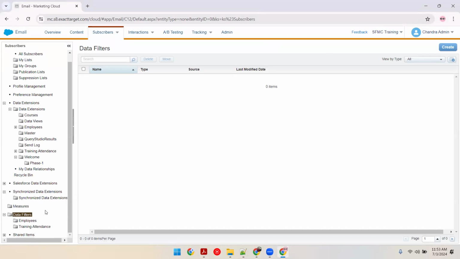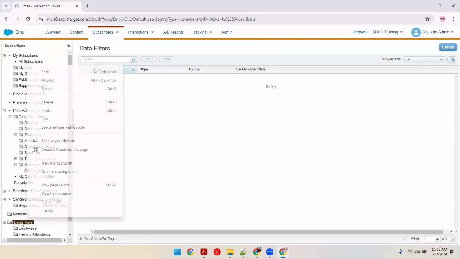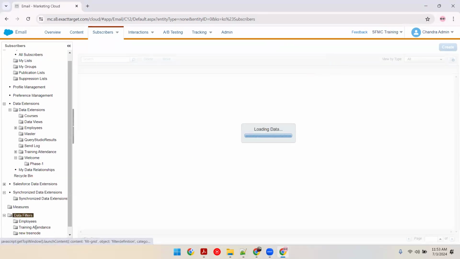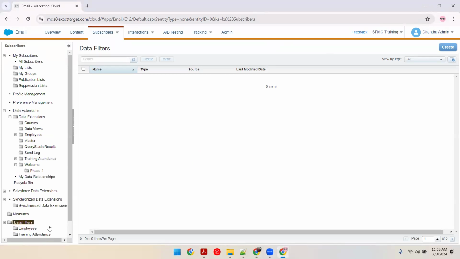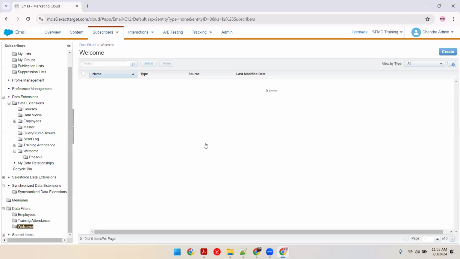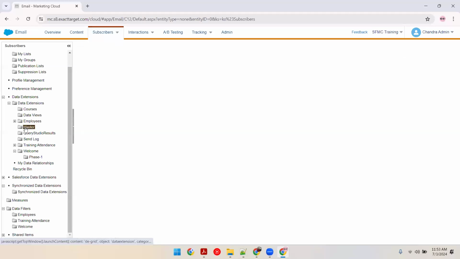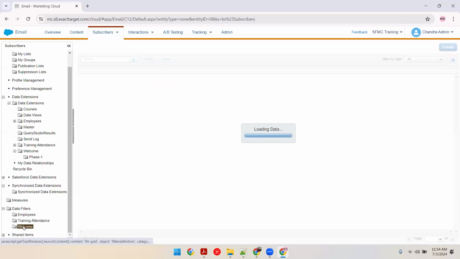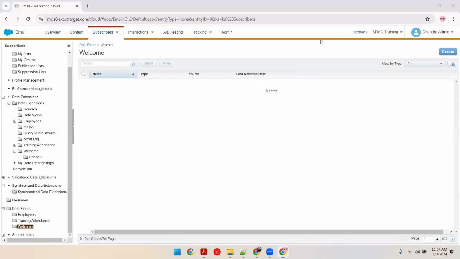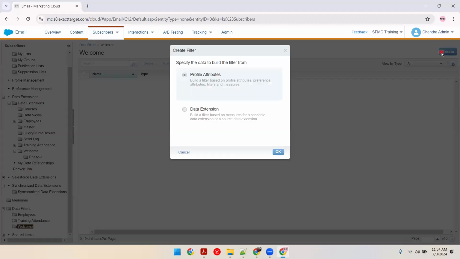Waiting for the new folder option. And now, since I know exactly where I have to do it, I'll be doing it on master data extension, this one. Okay, so we have sign up date there. I'll go to welcome data filter folder. On the right top, I'll click on create.